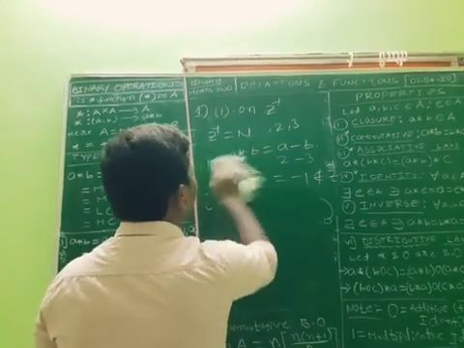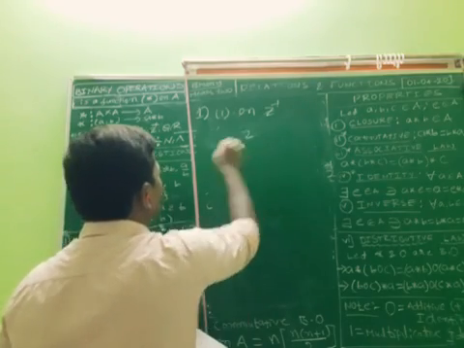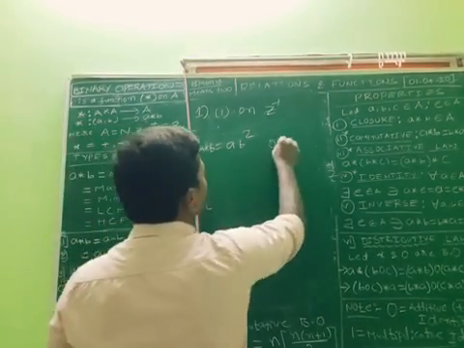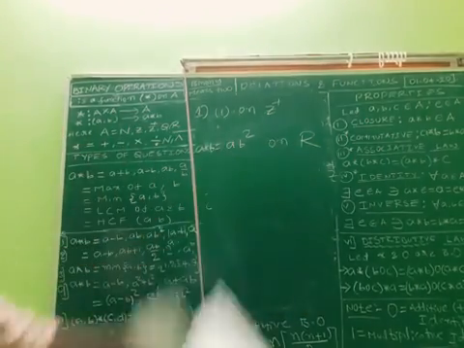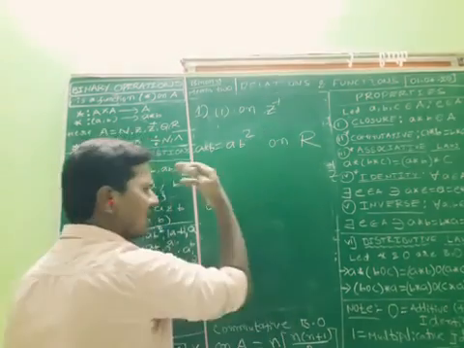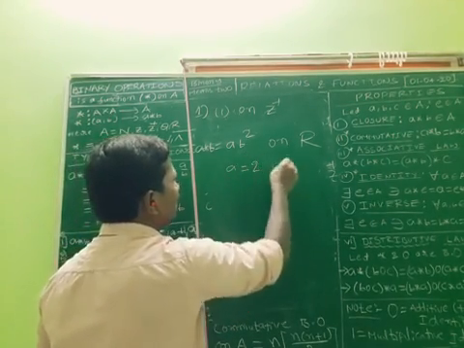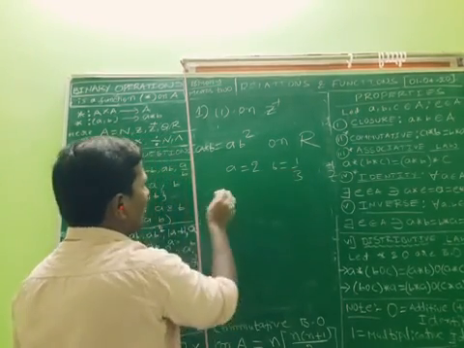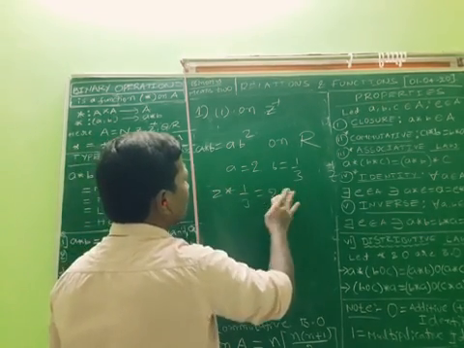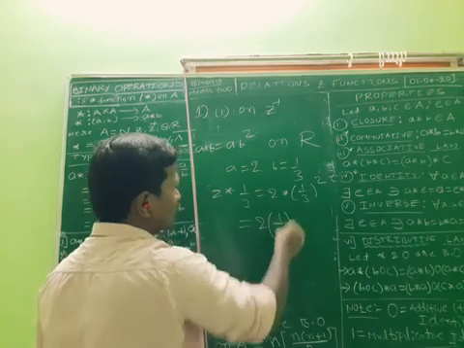Next, the third subdivision: A star B as AB square. This is defined on real numbers. Take any two real numbers, say A is equal to 2, B is equal to 1 by 3. What is 2 star 1 by 3? It is 2 into 1 by 3 square, which is 2 into 1 by 9, that is 2 by 9.